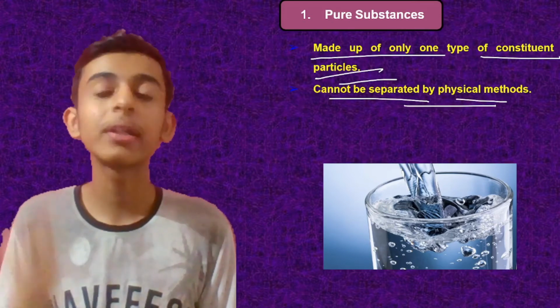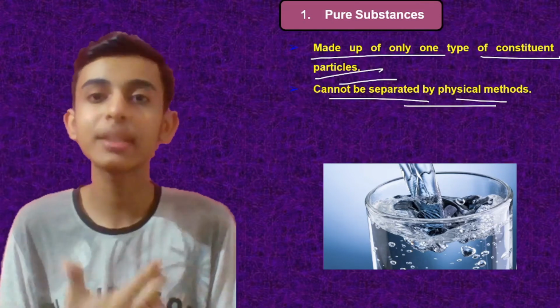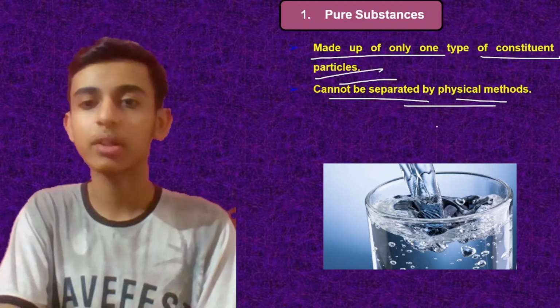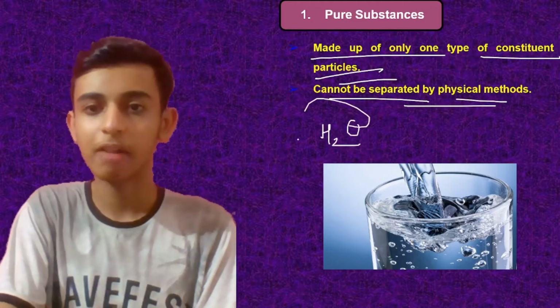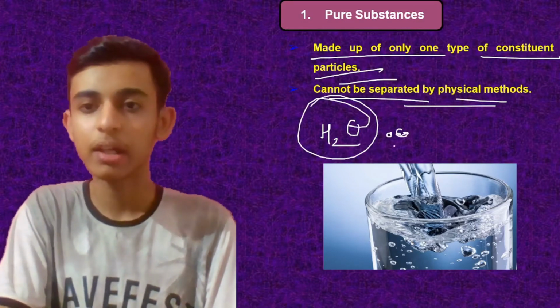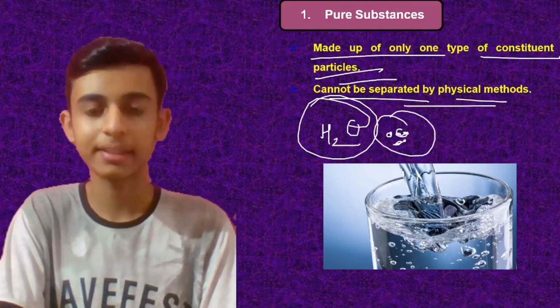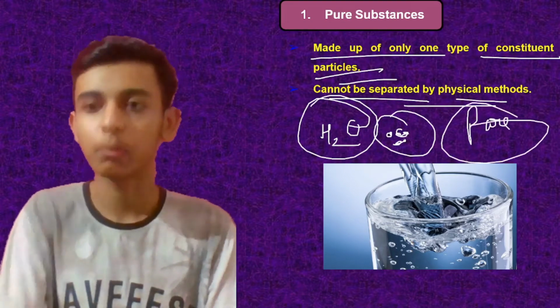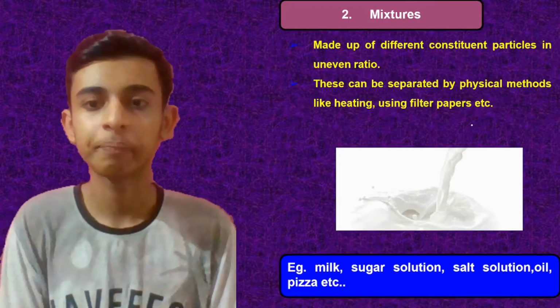Okay, because there is only one type of particle, you cannot separate the particles out. For example, I have water, H2O. H2O is made up of very small particles, and all are the same particles. So I can say that water is pure. Yes or no? Water is definitely pure.